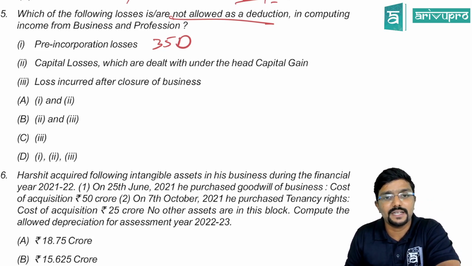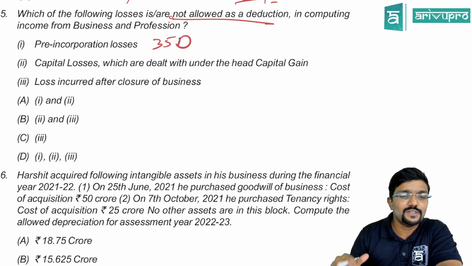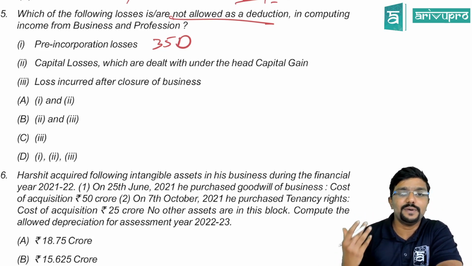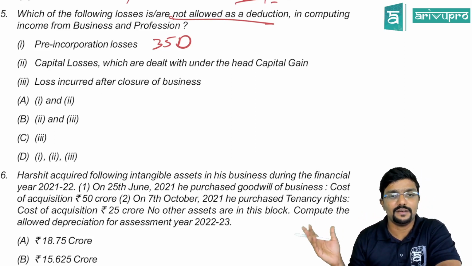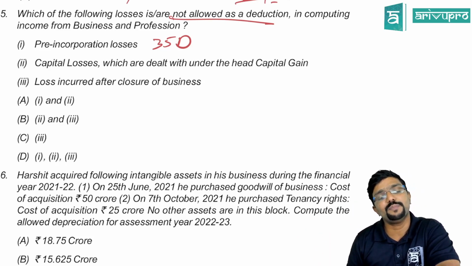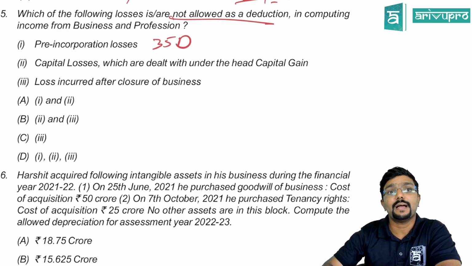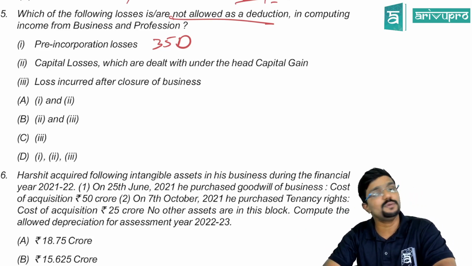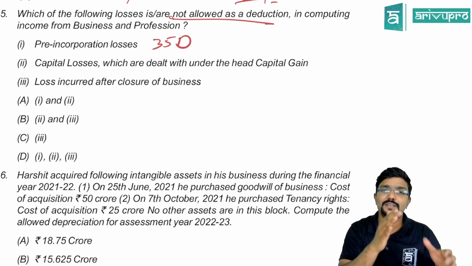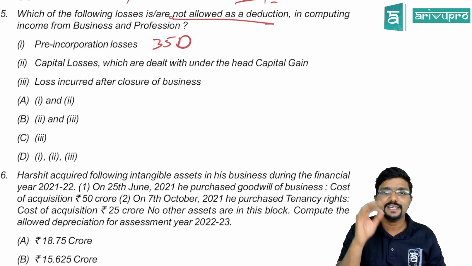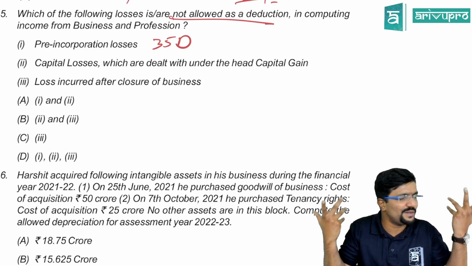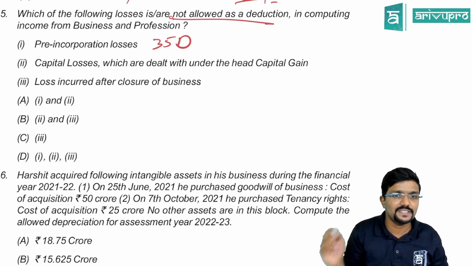Capital losses which are dealt under the head capital gain. See, this is not allowed. It is allowed against capital gains income. But here, capital losses which are dealt with under the head capital gain. Okay. See, it is a capital gains loss. Can capital gains loss be adjusted against PGBP? No, because short-term loss can be adjusted only against short-term gain or long-term gain, whereas long-term loss can be adjusted only against long-term gain. Can it be adjusted against PGBP? No, you cannot.